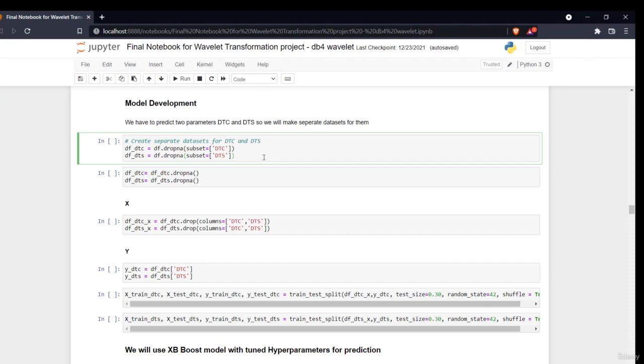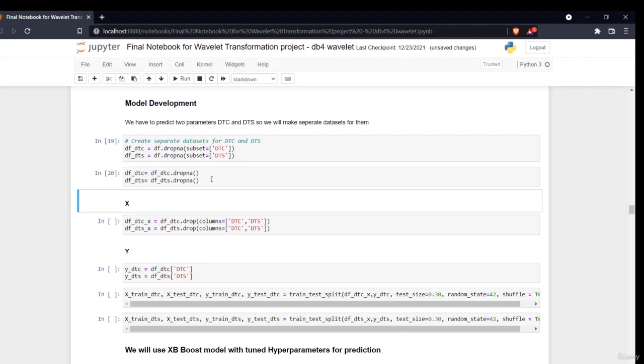So now what we are doing is creating a different subset, a different data set, for DTC and DTS. Then we'll just drop the null values, because earlier we turned many of these values into null values. So for that sake we did that.